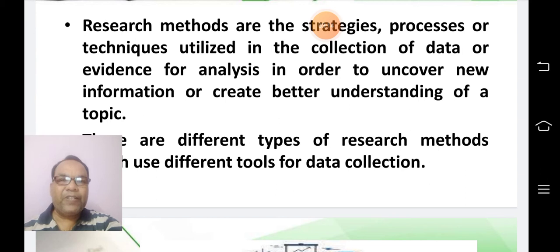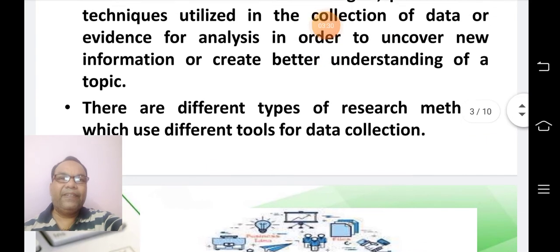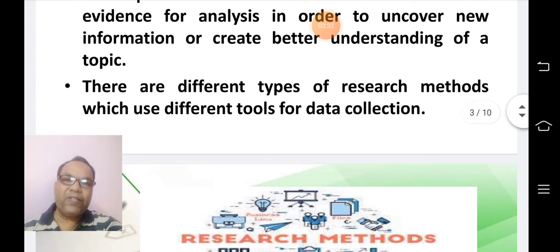So, research methods are the master key over the research of a problem. And obviously, they help the researcher understand a problem in a better way. As there are different fields of research, so there are different types of research methods which use different tools for data collection.